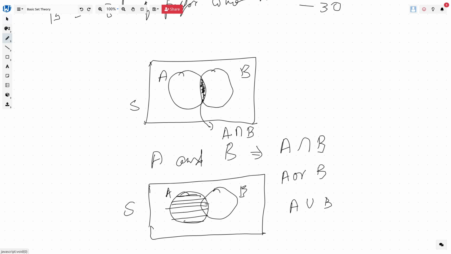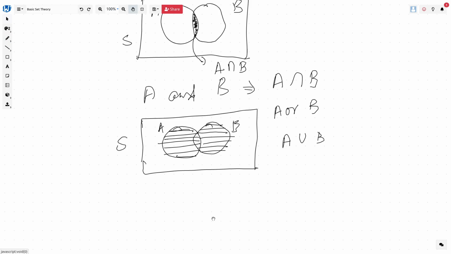Or it could be in B. So whichever part has been colored, you don't need to do that again. So again this part is colored. So A union B is nothing but this colored part, which, as per our logic, should be either in A or in B.